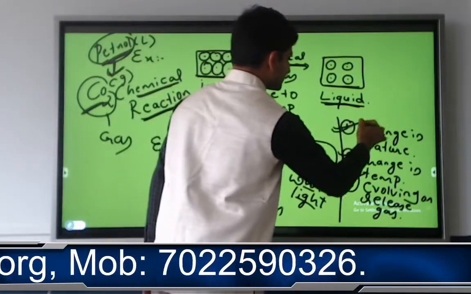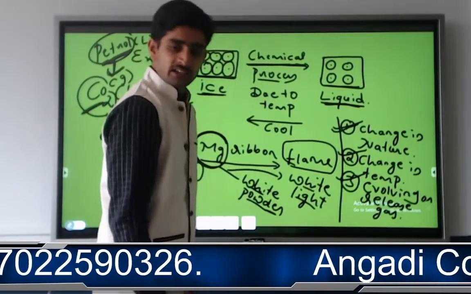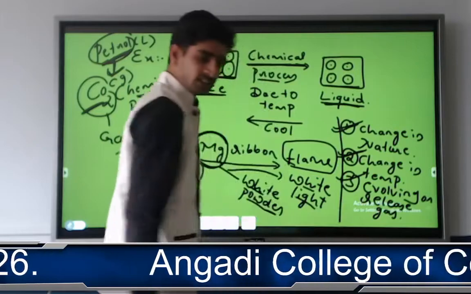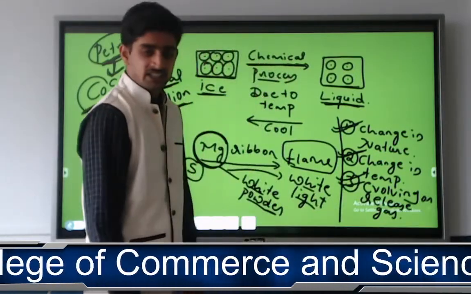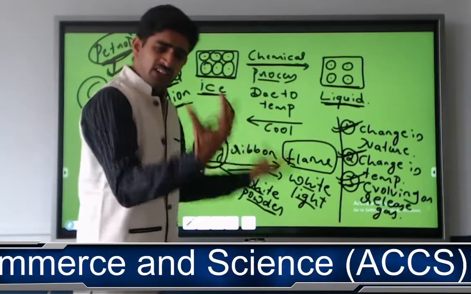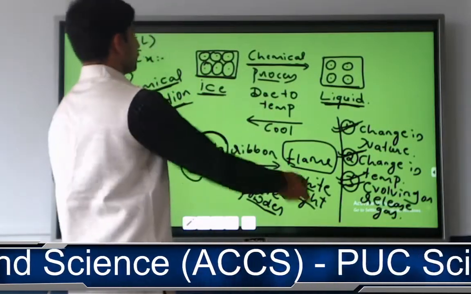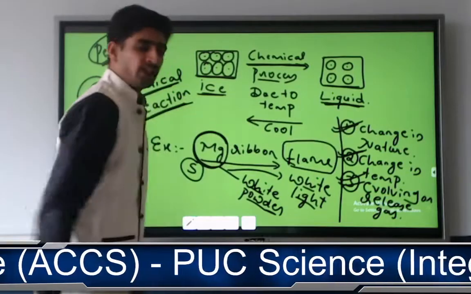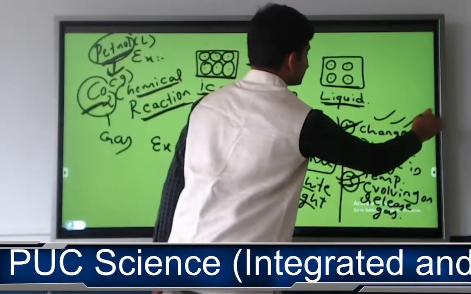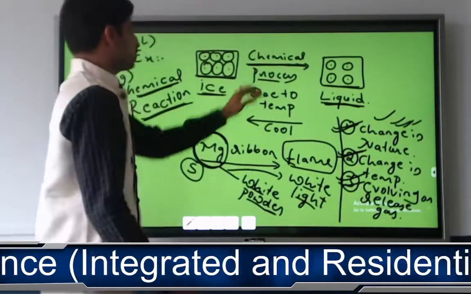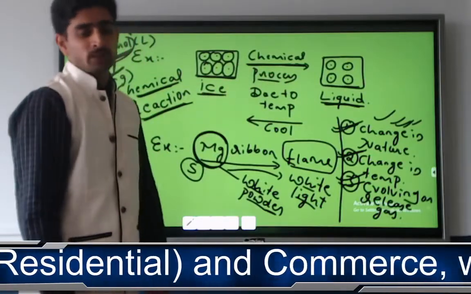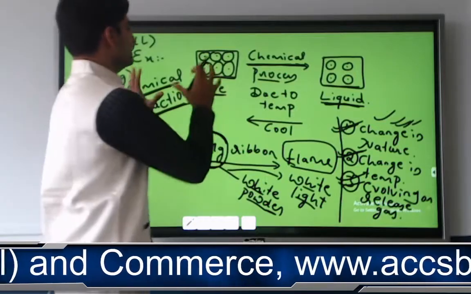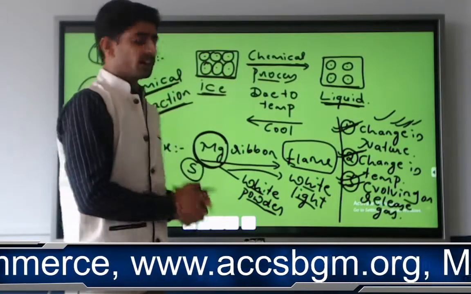So the first one is, if you observe any change in its nature, change in its temperature, any evolving or release of gas, or change in properties, by observing all these conditions, whatever I have written right here, you can say that a chemical reaction has taken place.